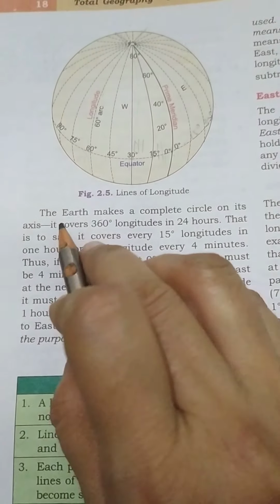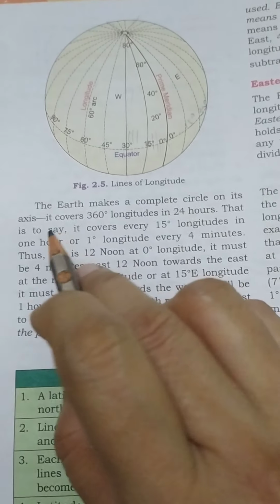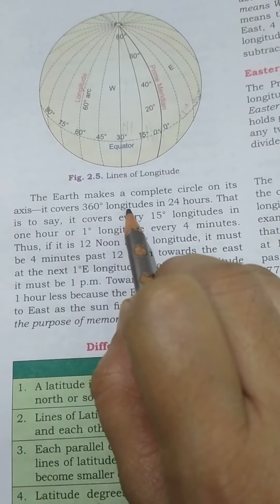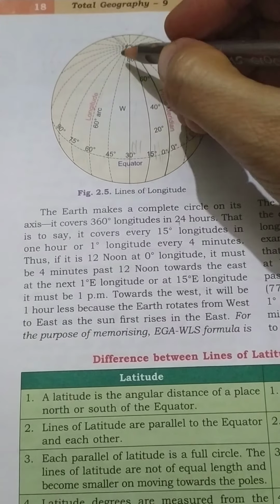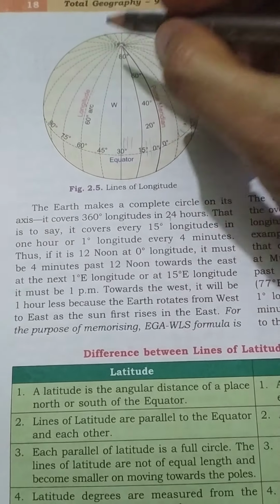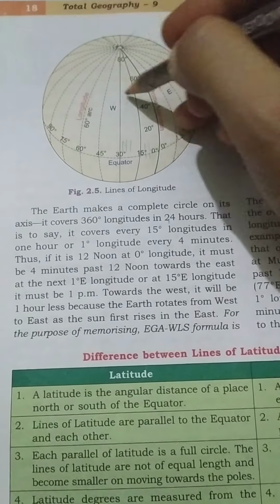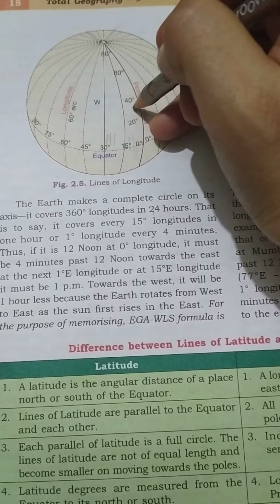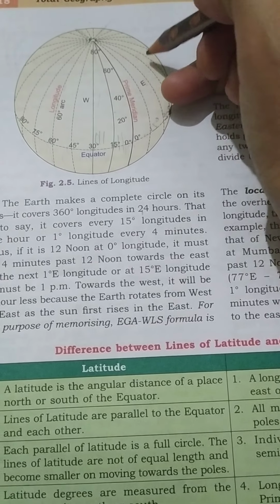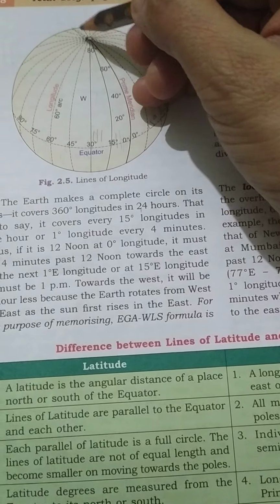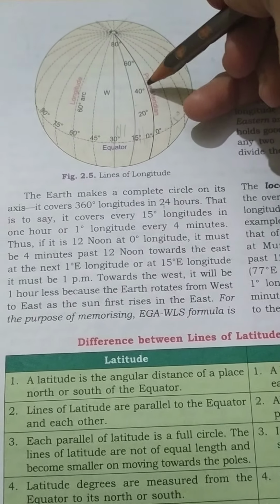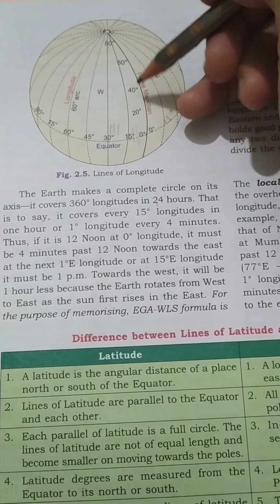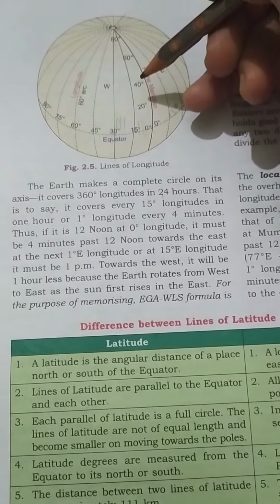So I have told you that the earth makes a complete circle on its axis and covers 360 degrees of longitude in 24 hours. I have told you that there are 360 lines of longitude on the earth, and that the sun crosses each and every longitude at a different point of time in 24 hours. And wherever the sun is crossing, that place will have 12 noon.